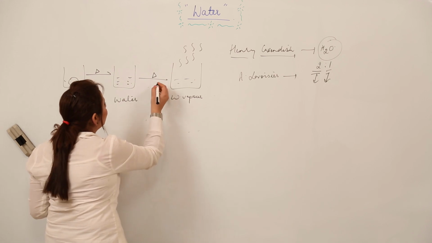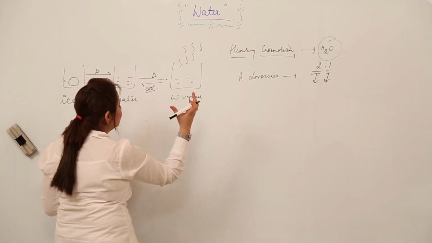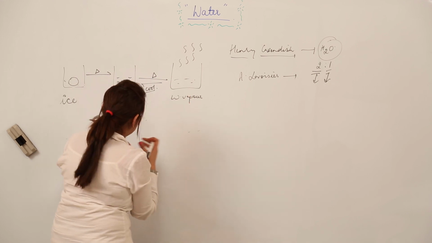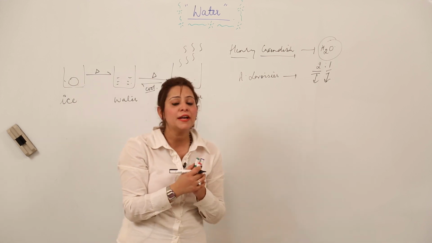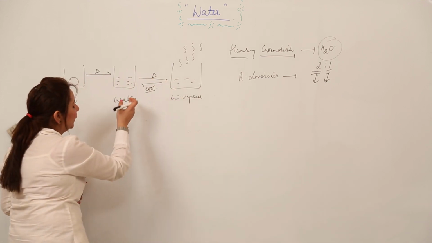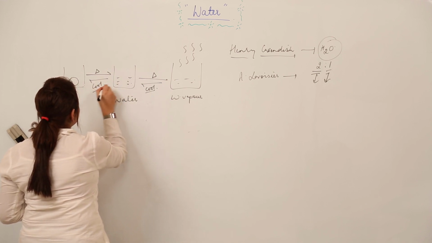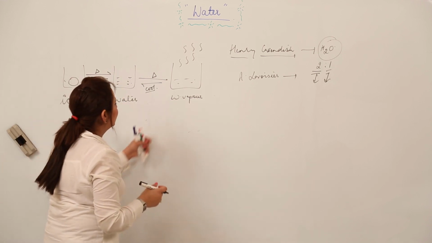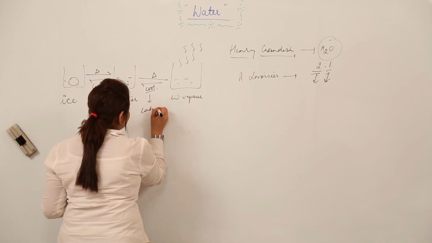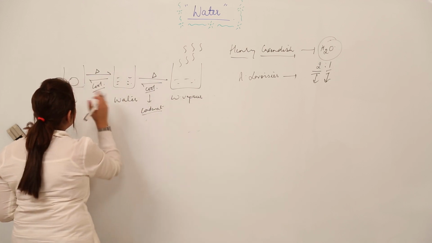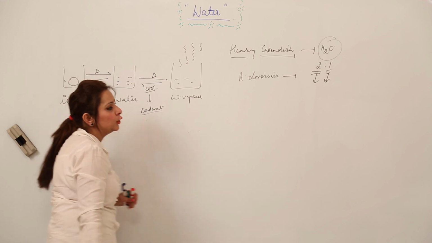And similarly, when you cool it, when the vapors are cooled, they are brought close to each other, decreasing the intermolecular space, increasing the intermolecular force of attraction, resulting in the formation of liquid, that is the water. And when the water is further cooled, it again forms the ice. The conversion of vapor to water is called condensation, and the conversion of water back to ice is freezing or solidification, also we can say.